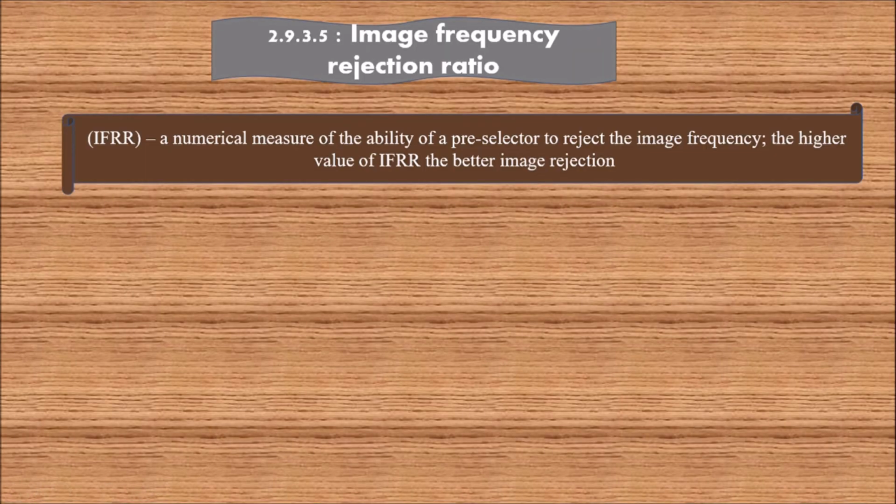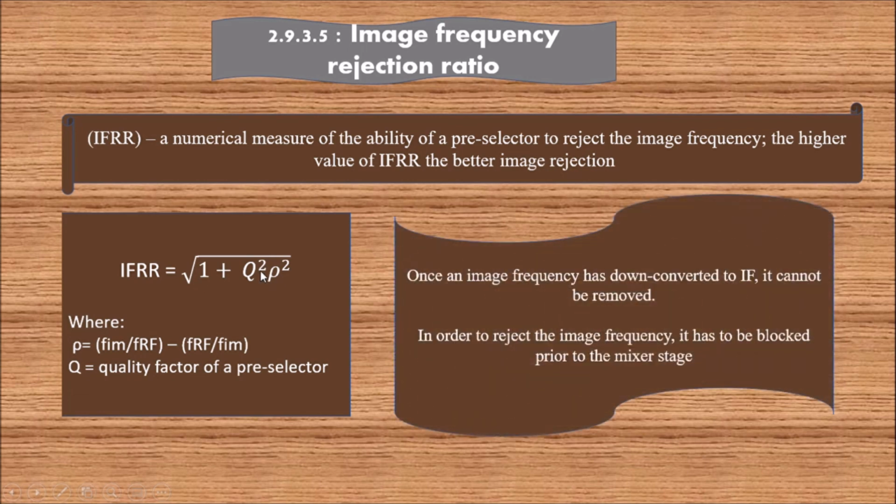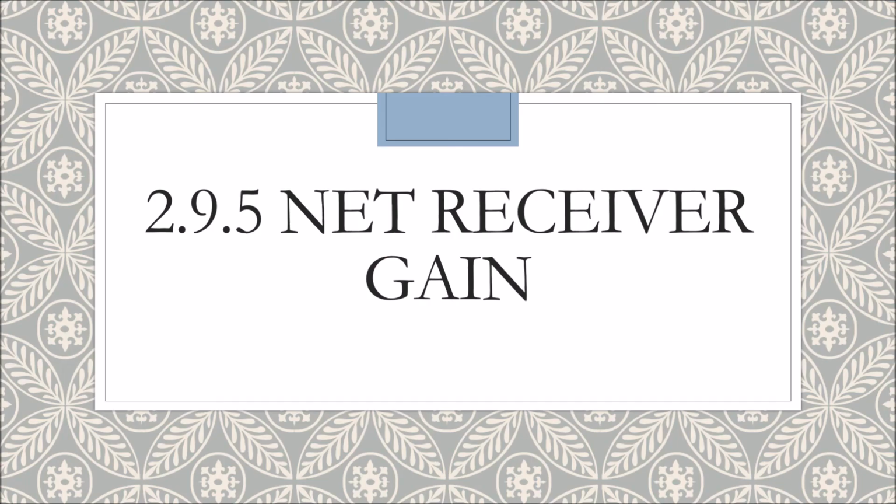Image frequency rejection ratio, IFRR. A numerical measure of the ability of a preselector to reject the image frequency. The higher the value of IFRR, the better the image rejection. This is the formula of IFRR: square root of 1 plus Q squared rho squared. Once an image frequency has been down-converted to IF, it cannot be removed. In order to reject the image frequency, it has to be blocked prior to the mixer stage.